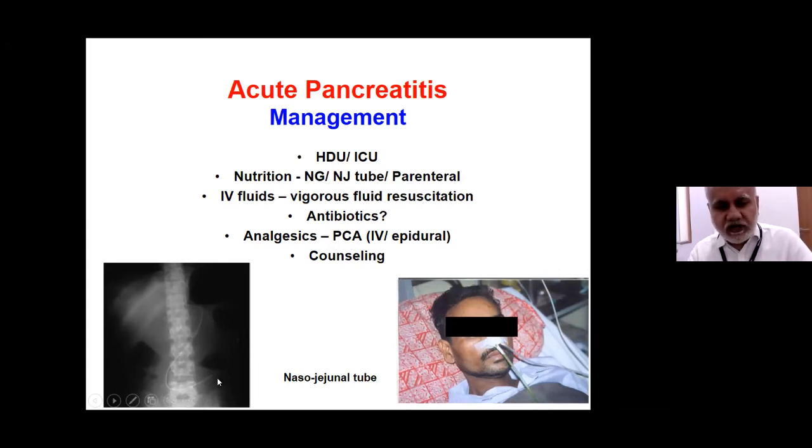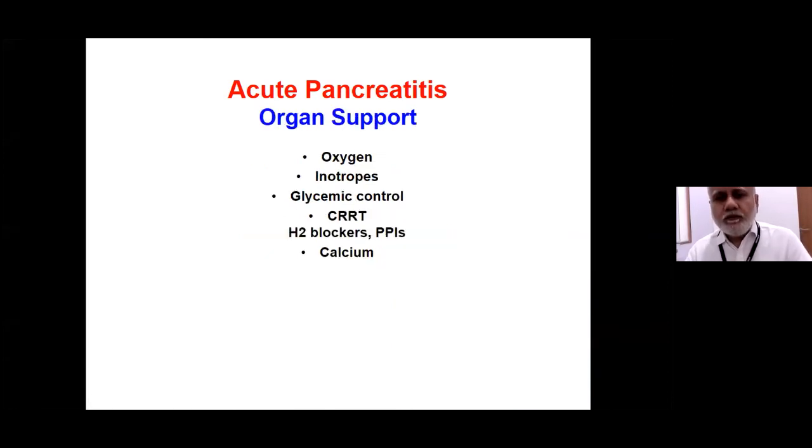So that's a nasojejunal tube which has been placed for feeding, and you see 2 tubes because this patient has inflammatory gastroparesis. One is to drain the stomach and the other is to be used for feeding, post-pyloric feeding. All these patients, since they have organ dysfunction and organ failure, require organ support. So oxygenation, inotropes, control of sugars, renal support, acid suppression, and calcium has to be monitored, because these patients can go into severe hypocalcemia.